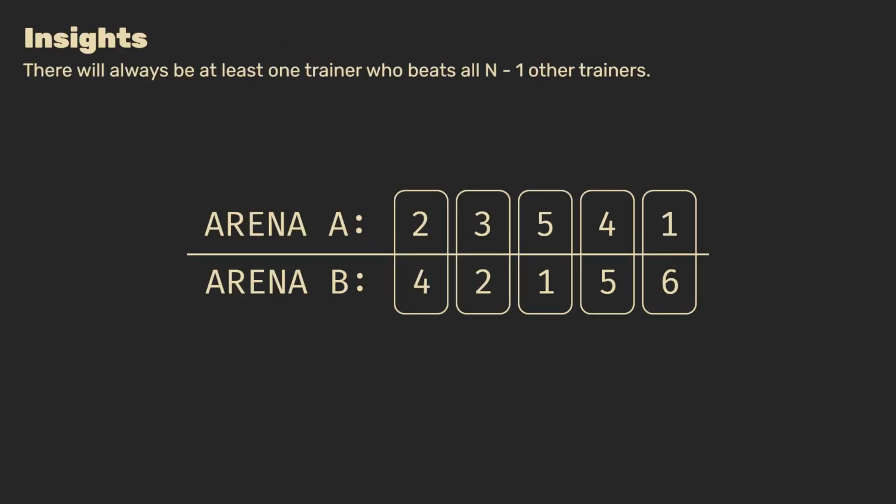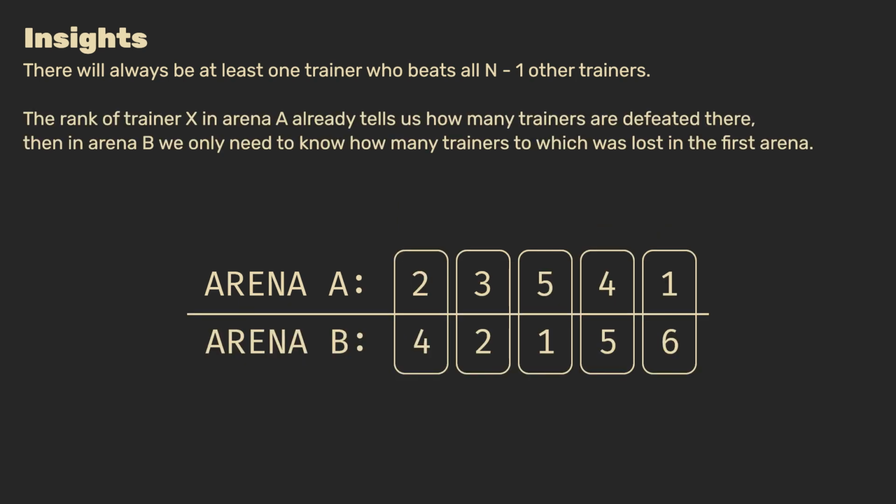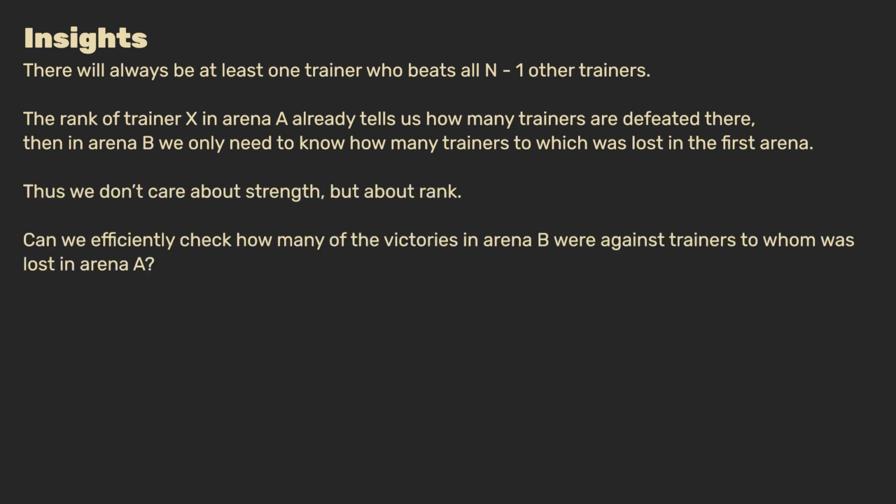First up, hopefully we can all agree that there shall always be at least one trainer who beats all n-1 other trainers. It's simply the trainer with the strongest Pokémon in an arena, and one Pokémon could be the strongest in both Arena A and B. Moreover, we just learned that the rank of some trainer X in Arena A already tells us how many trainers are defeated there. With this knowledge, we only need to know how many other trainers, to which was lost in Arena A, this trainer X can beat in Arena B. So we managed to reduce the problem to where we don't care about strength, but about rank.